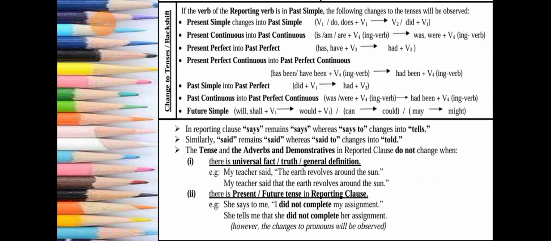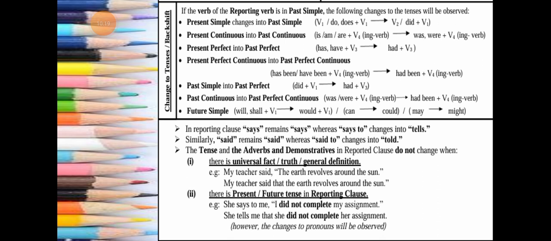Present simple is going to change into past simple. You know present simple is also known as present indefinite, and past simple is also known as past indefinite. So present indefinite changes into past indefinite. The present indefinite formula is V1, do/does plus V1, and it changes into V2, did plus V1. Then present continuous, also called present progressive, changes into past continuous, or past progressive. That means is/am/are plus verb-ing, which is the present continuous formula, changes into was/were plus verb-ing, which is the past continuous formula.